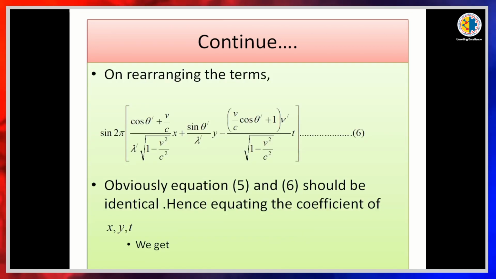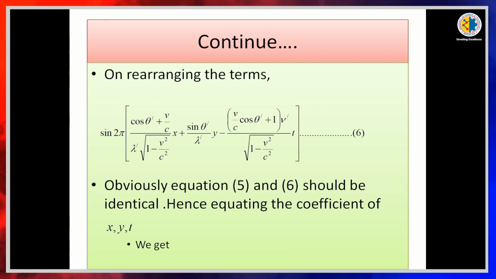On rearranging the terms, we get equation 6, which is sin 2 pi into [(cos theta dash plus v by c) divided by lambda dash root over 1 minus v square by c square] into x plus (sin theta dash by lambda dash) into y minus [(v by c cos theta dash plus 1) nu dash divided by root over 1 minus v square by c square] into t. This is equation number 6.